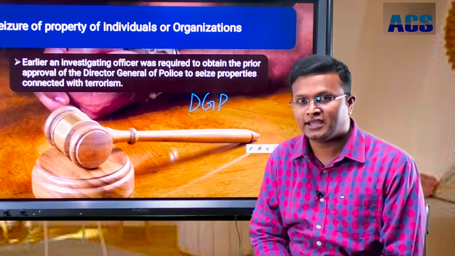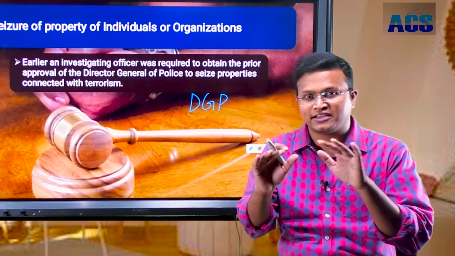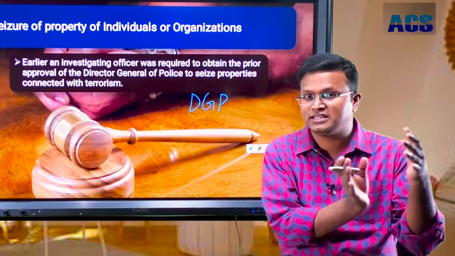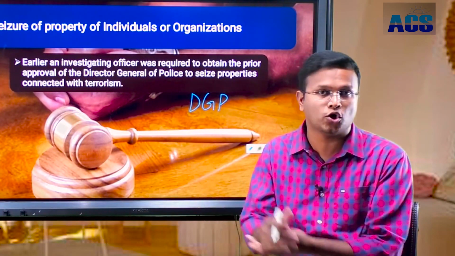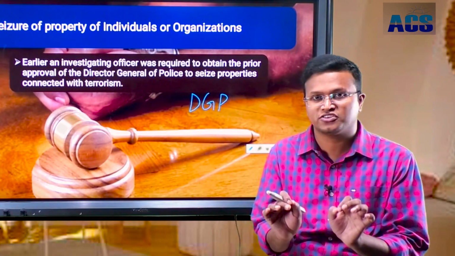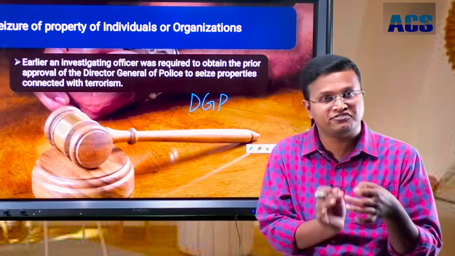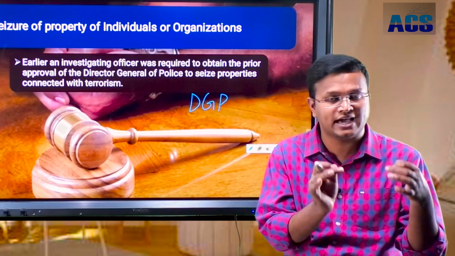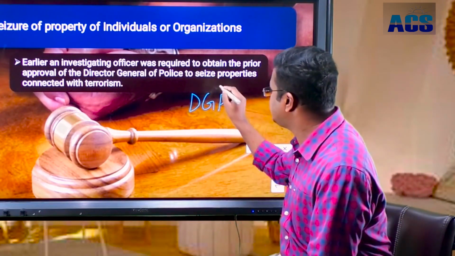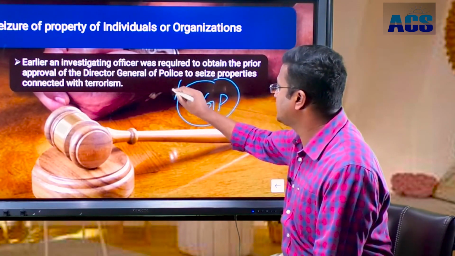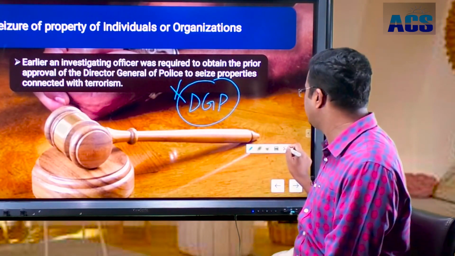Obviously, all of you know, the DGP of the police is under the state government. Then it was an activity in collaboration between the central government agencies and the state government mechanism for law and order. Then with the permission of the Director General of Police, before 2019, the investigating officers had the power to make the seizure and confiscation of the property. Now, after the amendment, this DGP's power has been removed. Now, the DGP has no much role in confiscation of the property.